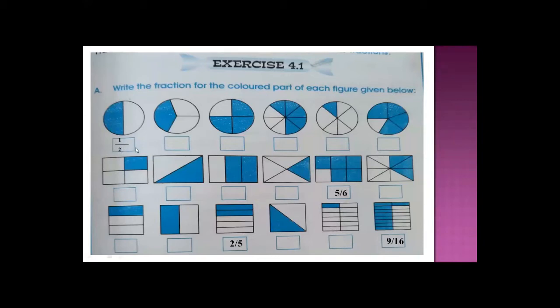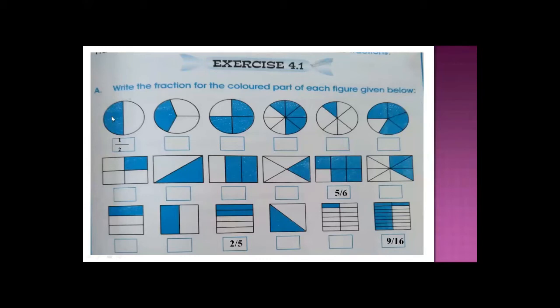I don't have space or margin here, that's why I have written in this way. This way or this way are both the same, nothing wrong in that, but you have to write in the proper way, 1 slash then 2, not in this way. Okay, this is also correct, but you should write in this way, both mean the same. So figure number 1, here some questions are solved for you just for your understanding. You will complete this exercise 4.1 in your book by using a pencil.